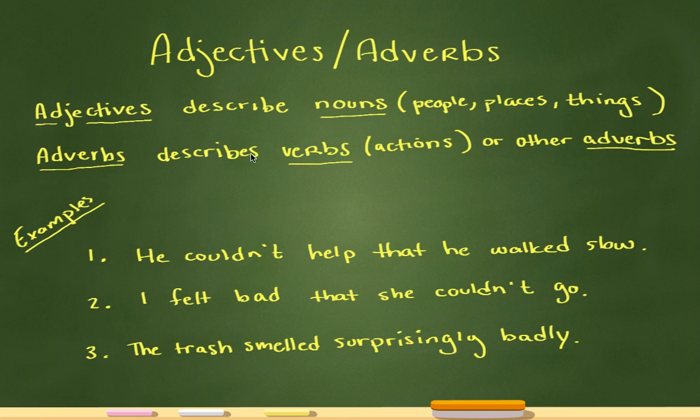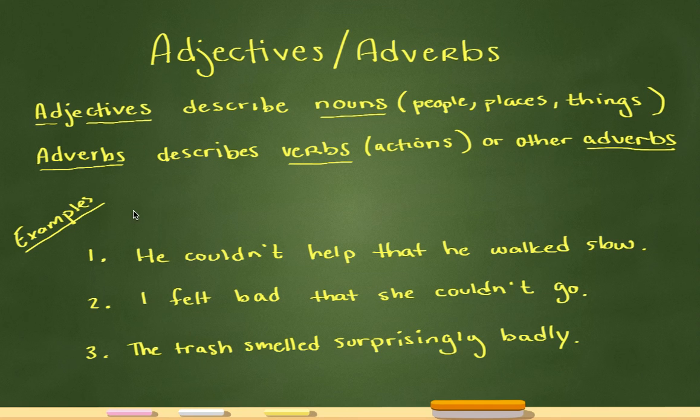Now, adverbs describe verbs, so those are actions, or other adverbs. So, for example, he talked quickly. I would use quickly, which is an adverb, because it's describing how he's talking. So what you want to decide on this test, if you're between an adjective or an adverb, is what is it describing. Because if it's describing a thing, a noun, then an adjective is what you want. If it's describing an action, like a verb, you want to use an adverb.